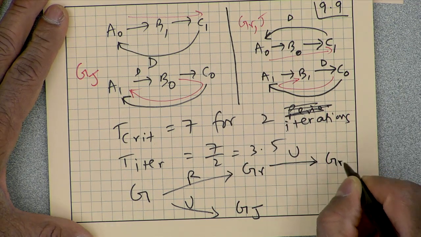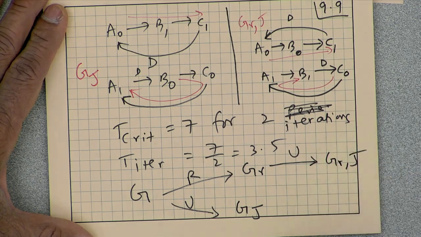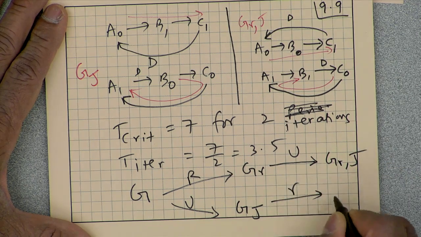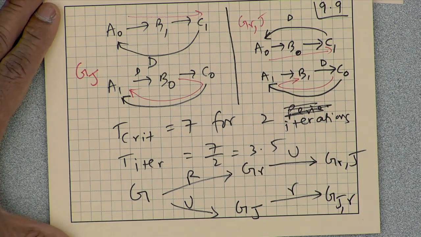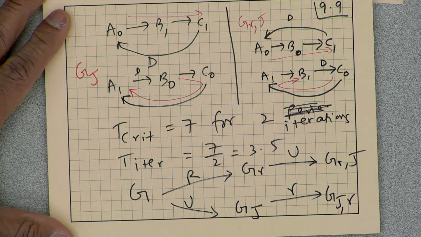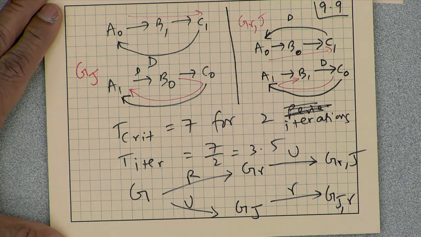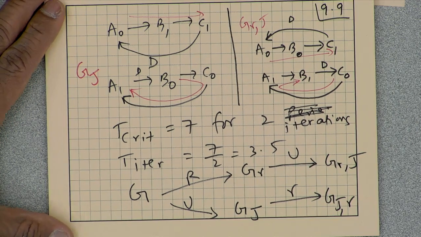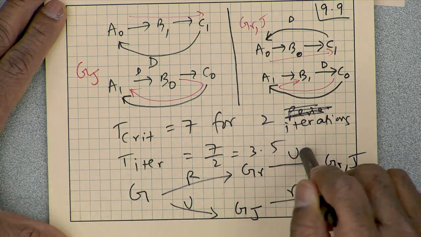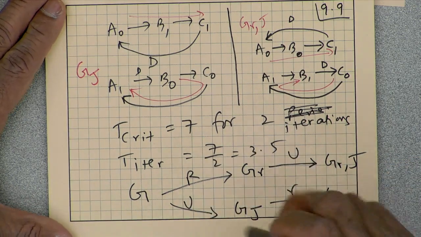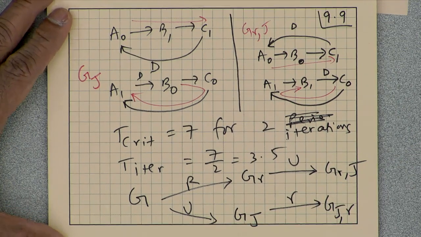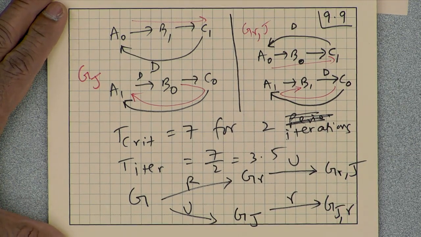So I get GRJ, and then I retime this one, I get GJR. Okay. So the question that we are asking, does it really matter if we retime and then unfold, or unfold and then retime? So does it really matter? So that's the question we are asking.